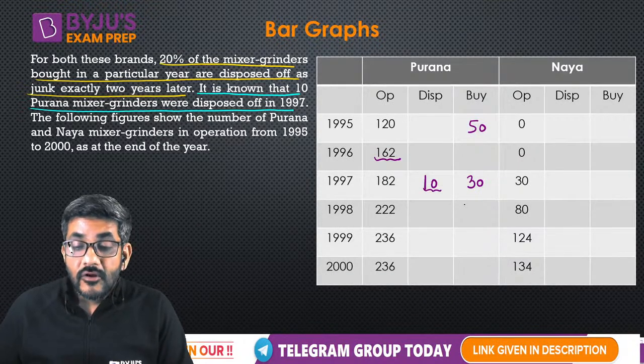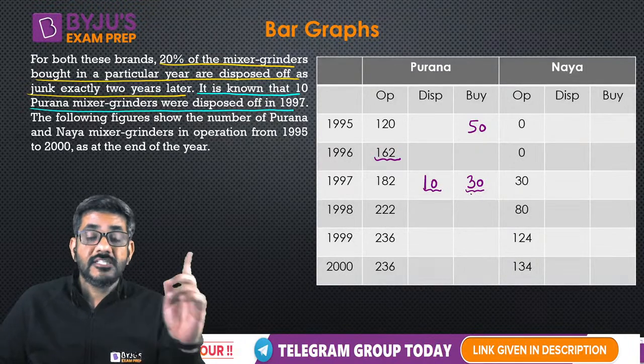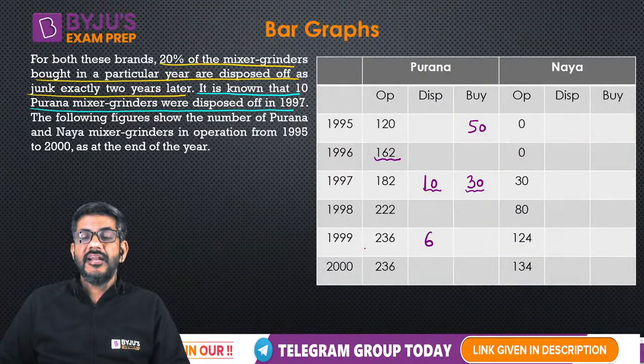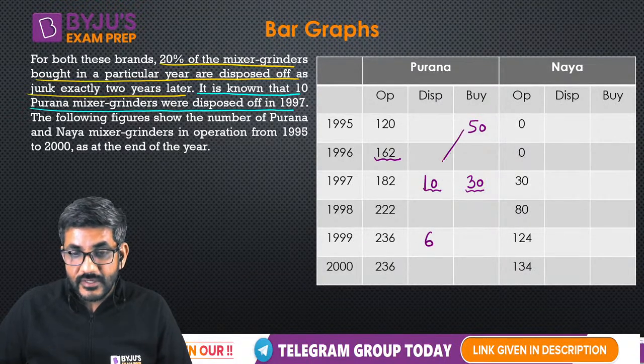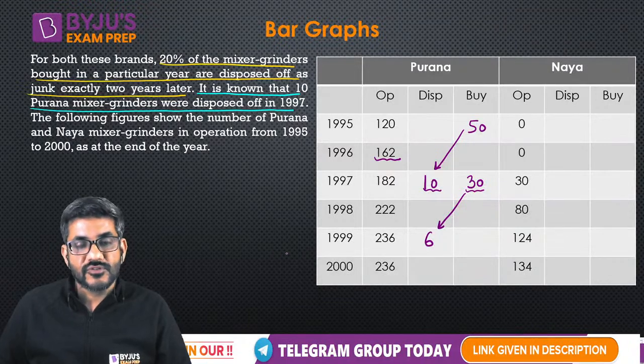Now again, from these 30 which are bought in a particular year, 20% would be disposed of after 2 years. That means 6 of them would be disposed of in 1999. This is after 2 years, this is after 2 years. Dispose of होता है ना 2 years के बाद. So 30 का 20% 6 dispose of हो गया.